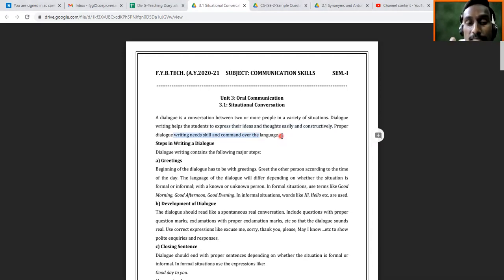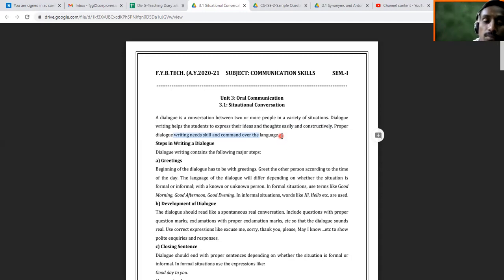So what I mean by skill is, suppose people were talking of a situation where one was a customer and one was a bank manager. Ideally there are not two different persons here, only one. You are just thinking of the role of bank manager and the role of customer, and you're talking on behalf of both of them and trying to develop that dialogue. If you have command over language, you can develop that dialogue. But if you do not have command over English, then you may get stuck and find lots of difficulties developing this dialogue.